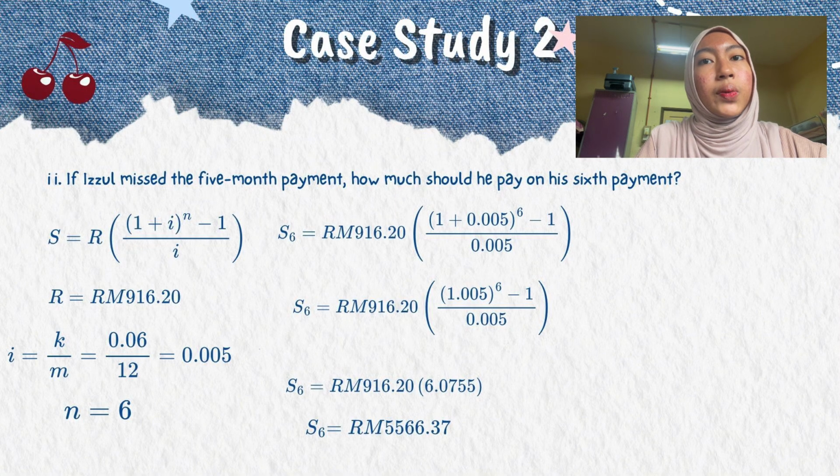So we need to solve all the equations in the bracket. So for the left side, S6 equals, and the right side, RM916.20 open bracket 6.755 close bracket. And the answer for S6 equals RM5,566.37.